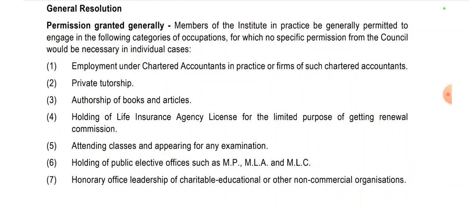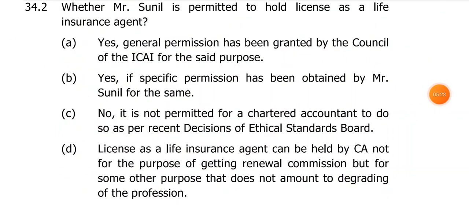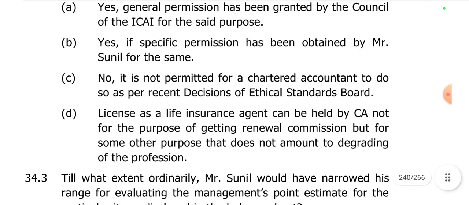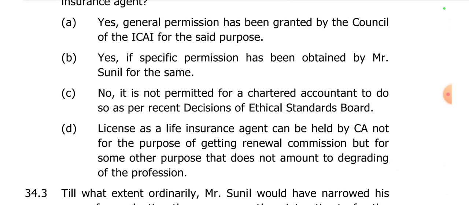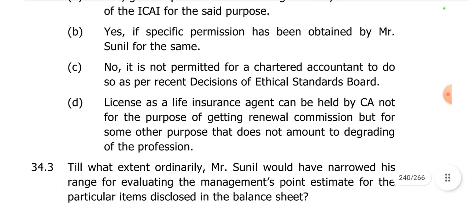So in the present case, Mr. Sunil is allowed to take renewal commission on his life insurance agency license by way of this general resolution of the institute. So in the given question, option A is the correct option, since it's a general permission given by the council of the ICAI for the said purpose. All other options were irrelevant. Option B says specific permission, which is not required, and options C and D are saying no, he cannot hold that license, which is not correct.